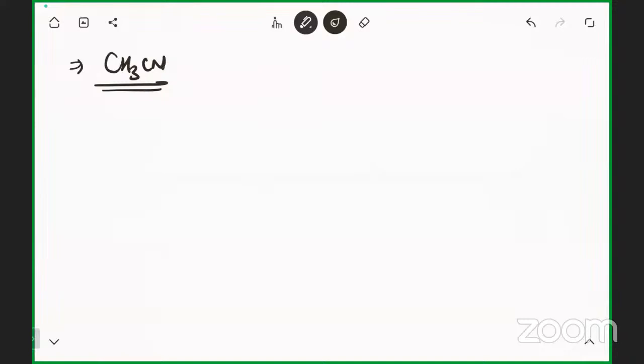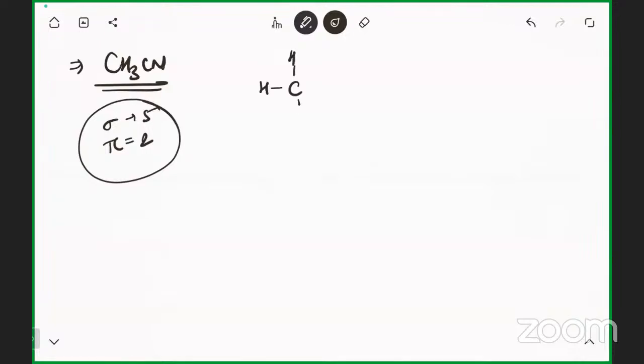Done? So is it 4 or 5 sigma bonds? You tell me your answer. So I think 5 sigma bonds, and pi is how much? 2. Okay. Let's open up this structure.